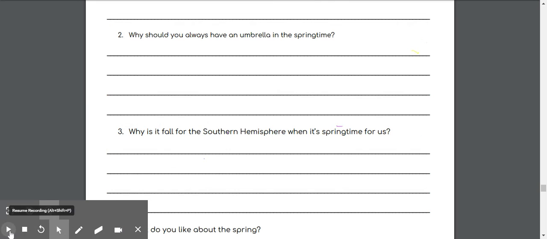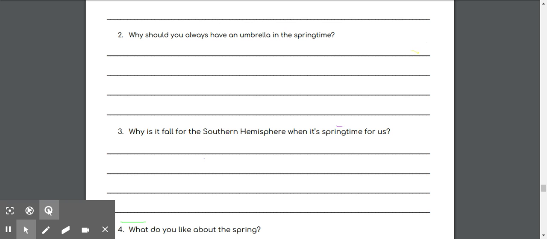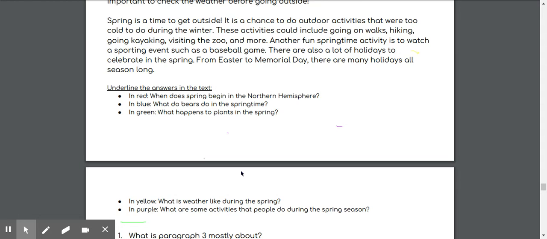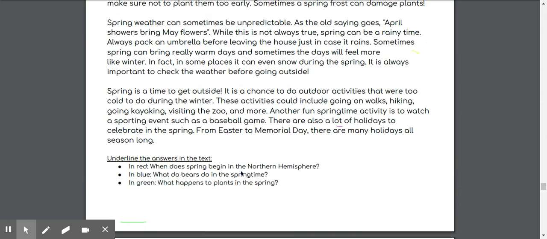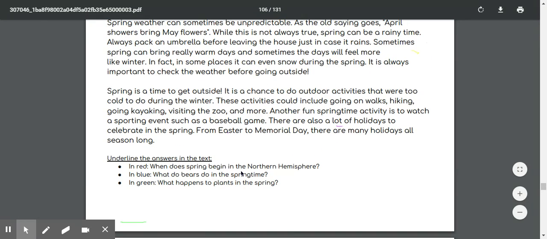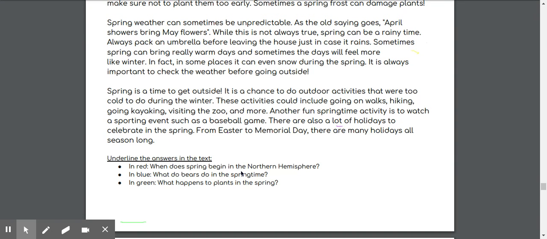Question 2, why should you always have an umbrella in the springtime? Oh, I remember they talked about having an umbrella in the paragraph about weather. So I'm going to go back and find that paragraph about weather. Here it is. I'm going to read back through this paragraph to see why we always need an umbrella. Make sure you write your answer in a full sentence.